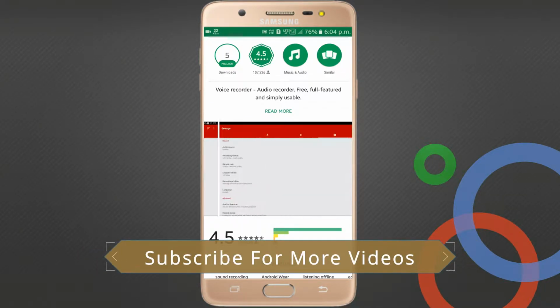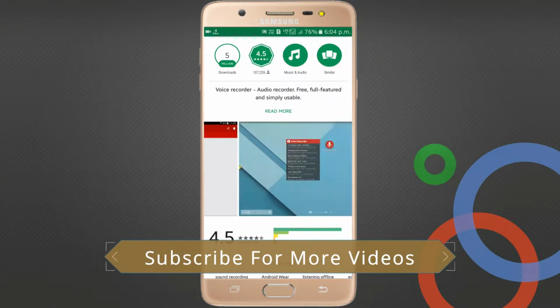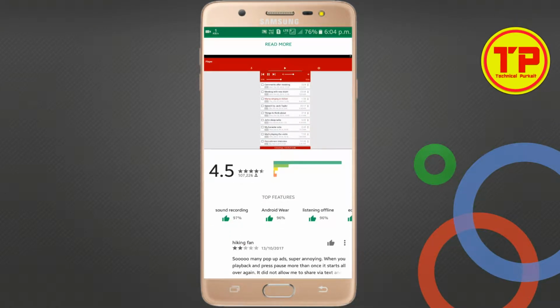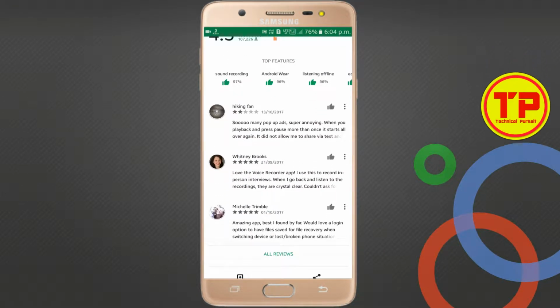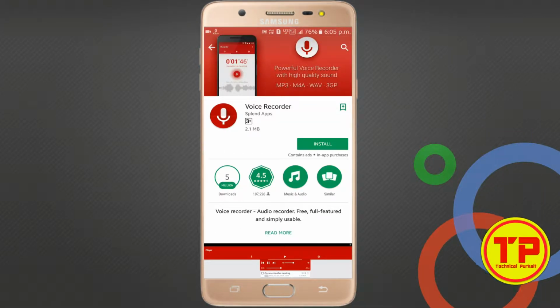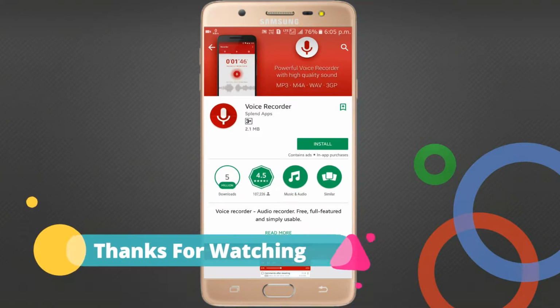the audio quality is supreme. And I want to show you that you can download it for your mobile and your smartphone also. 4.5 ratings, and you will get various types of good comments here, as it is a good application for your Android mobile. So MP3, M4A, WAV, 3GP, whatever, you can record your audio in these formats. So it's everything.